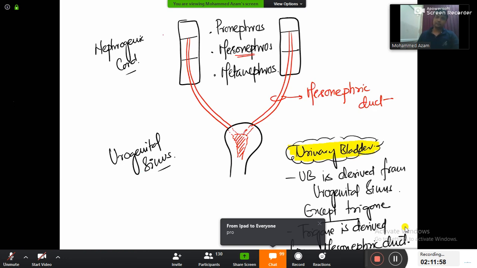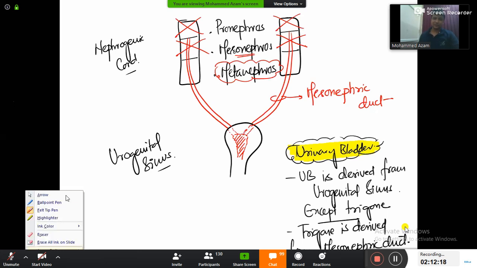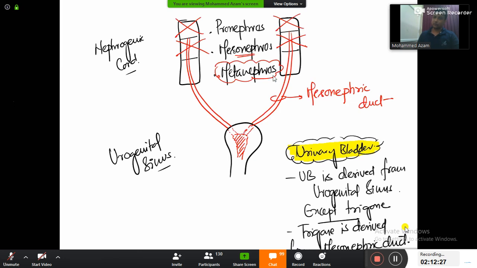Remember my dear friends, the pronephros in human beings will degenerate. Gone. Mesonephros in human beings will degenerate. Gone. That means in human beings, the kidney is derived from where, sir? Metanephros part. So now we are going to remove this metanephros part from here and see how the kidney is forming. From this complete big diagram, let me remove only this part, the metanephros part.